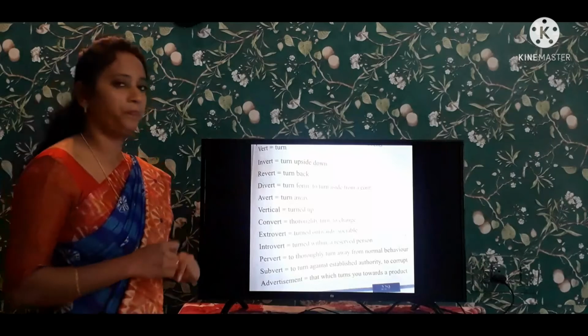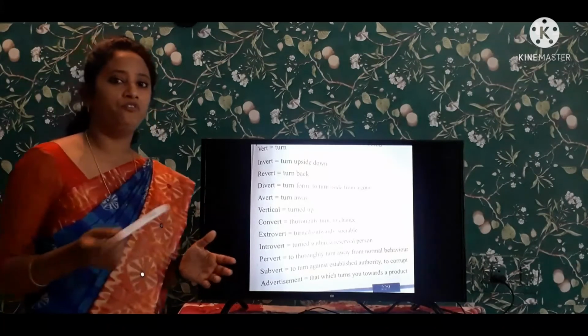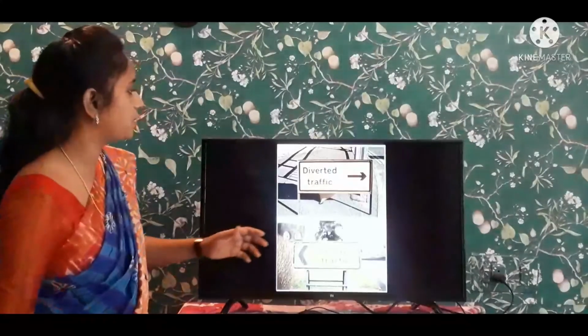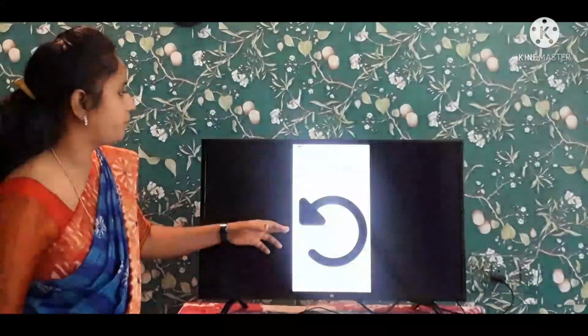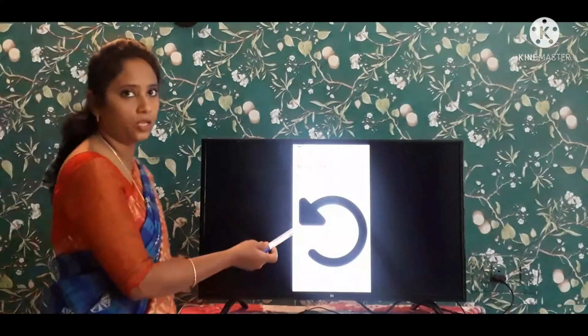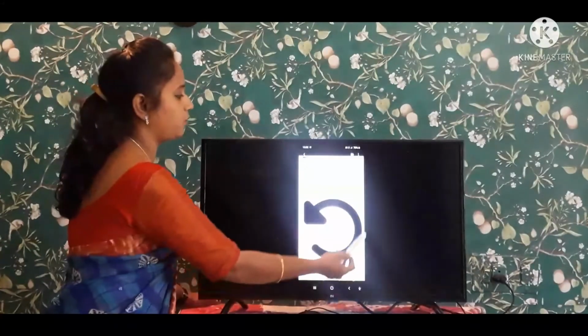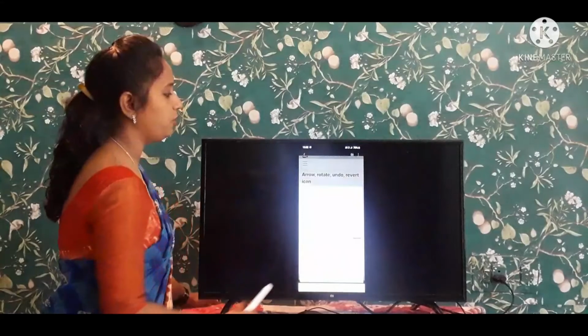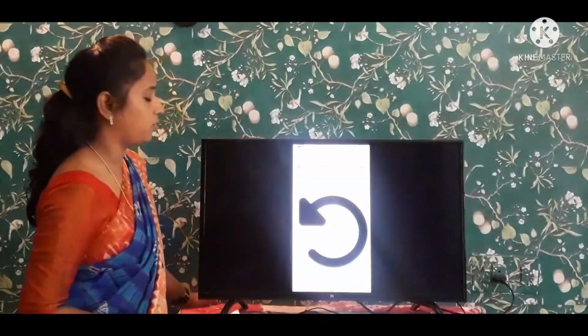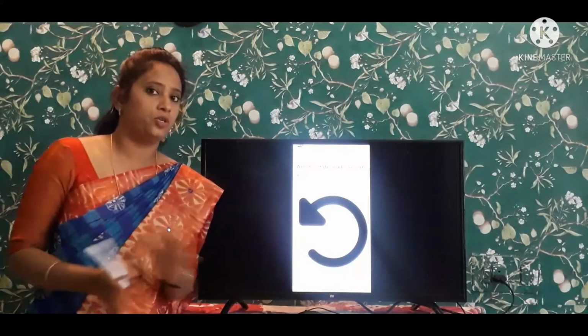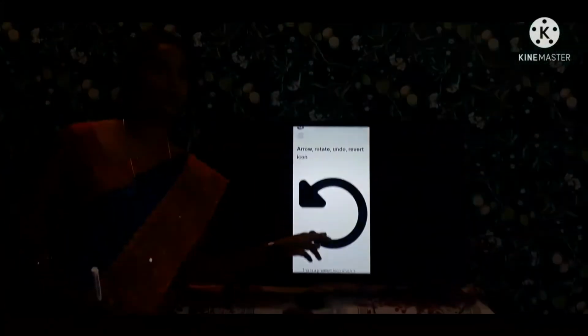Next is revert. In phones, you see we are having a picture. See, I want to show you a picture like an invert. This is the invert. So revert, sorry. This is the revert. Revert means, see, this is the icon that we are having, revert. So to go back, to come again to the previous position, to come backwards, it is known as the revert. In phones, you observe this icon, right?